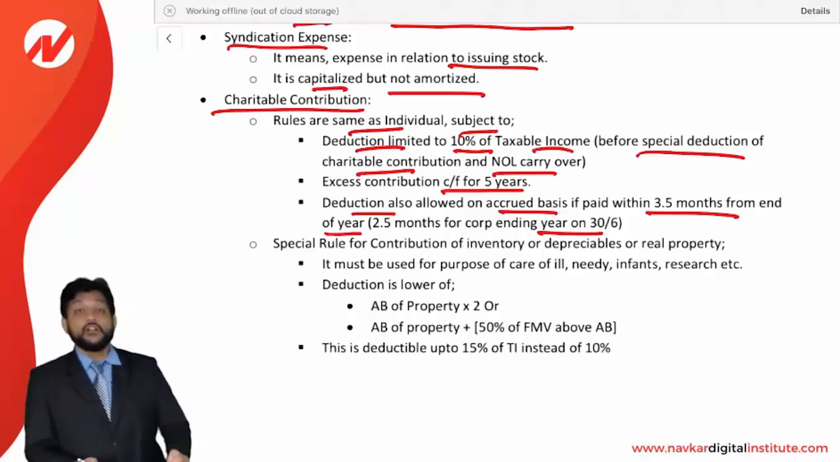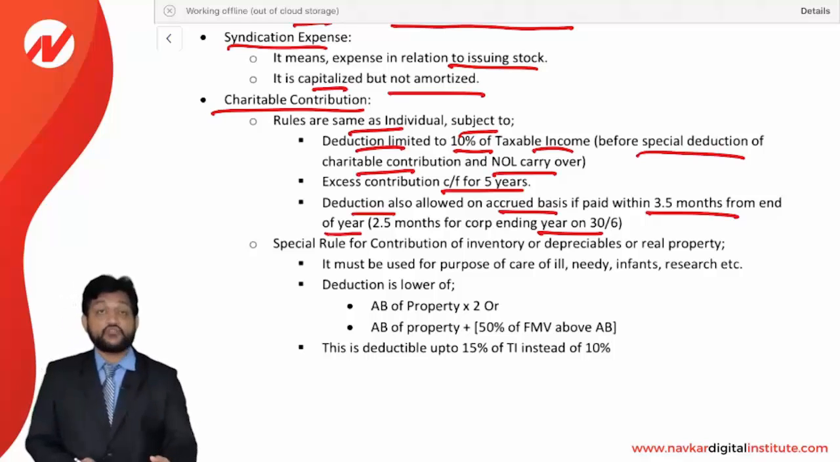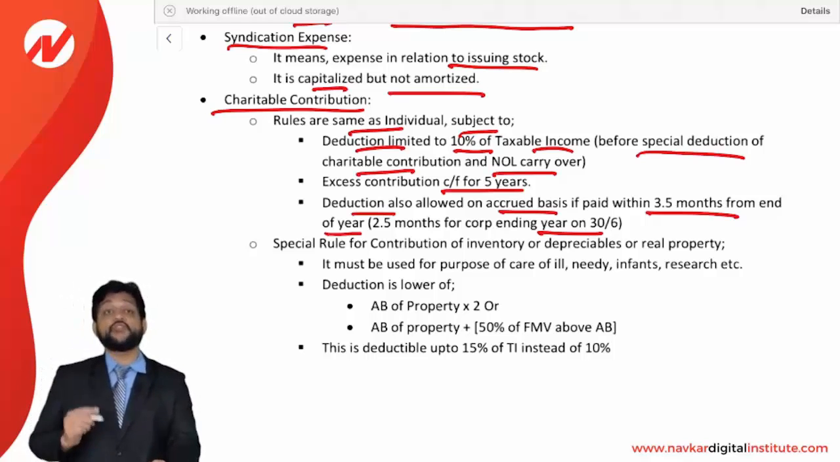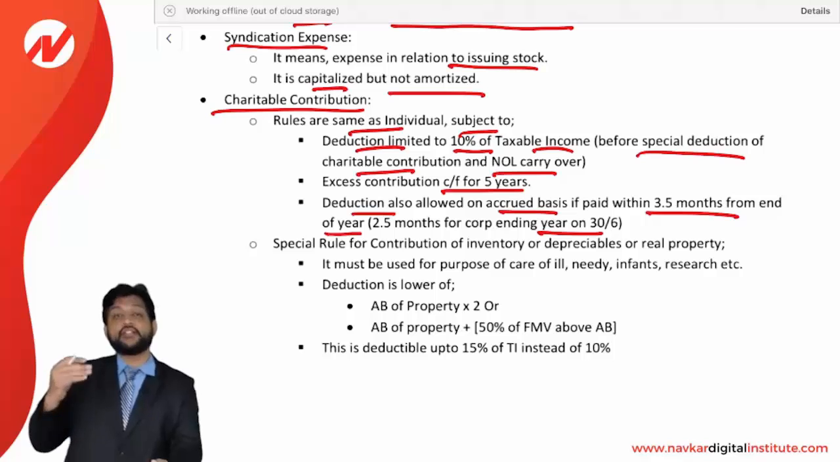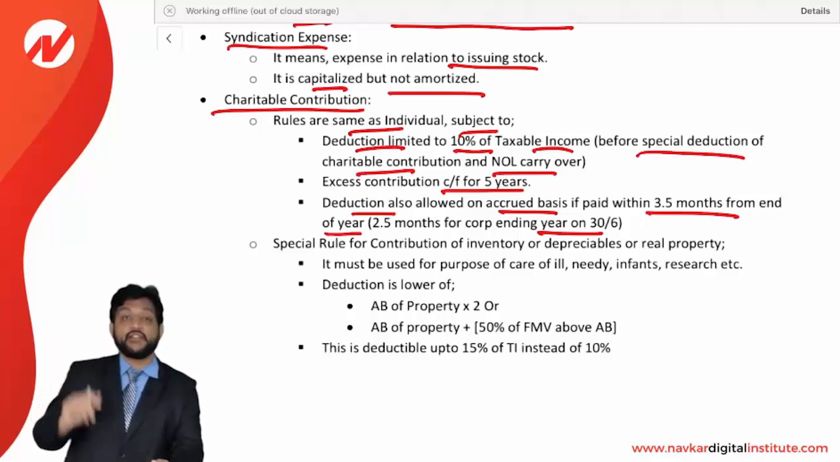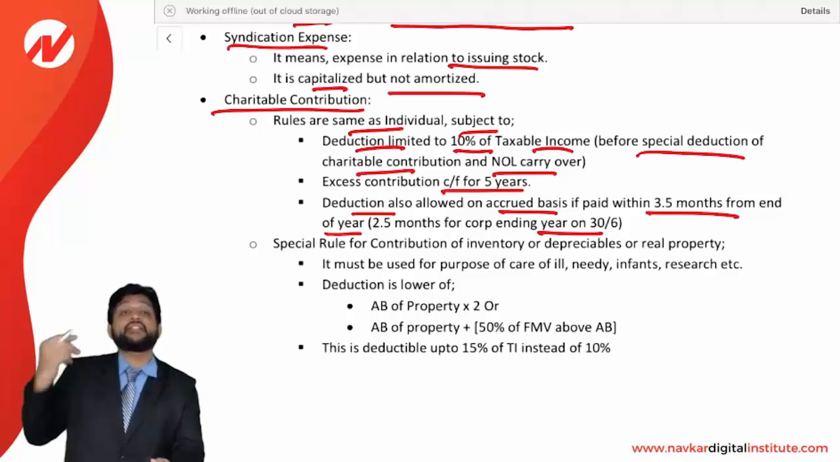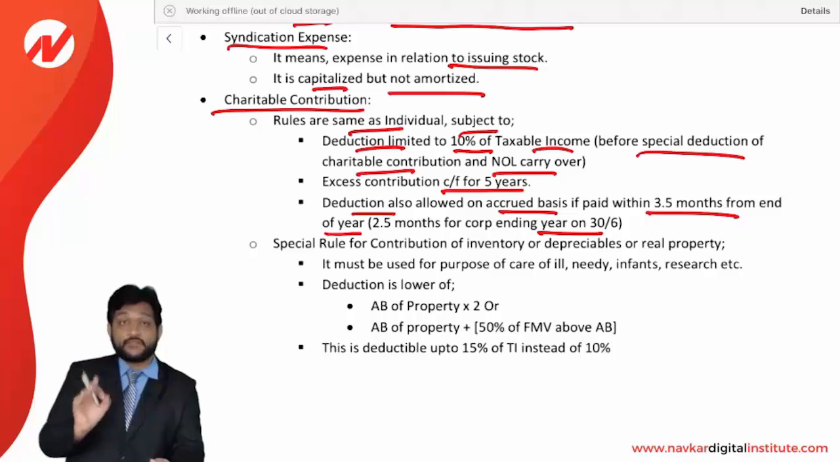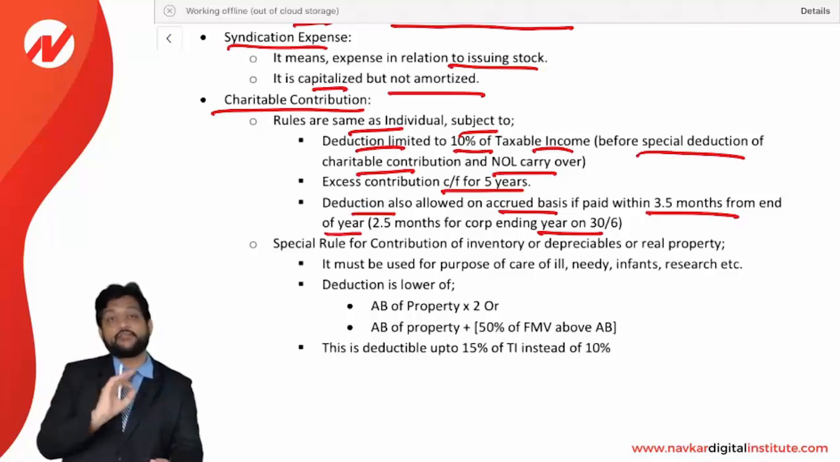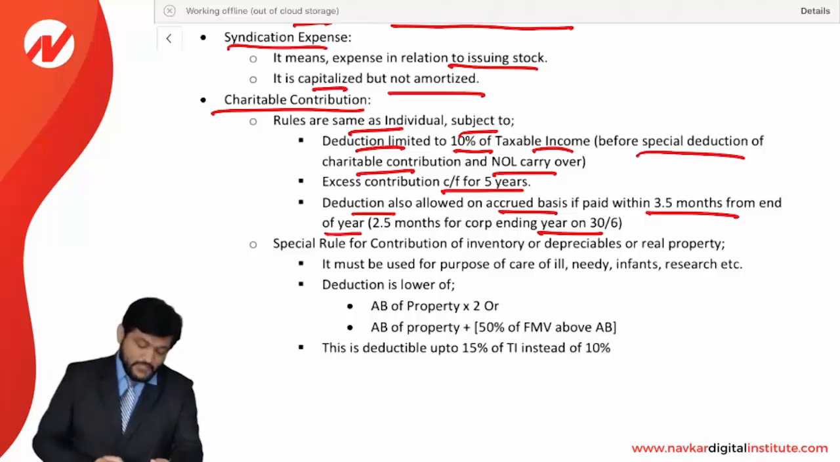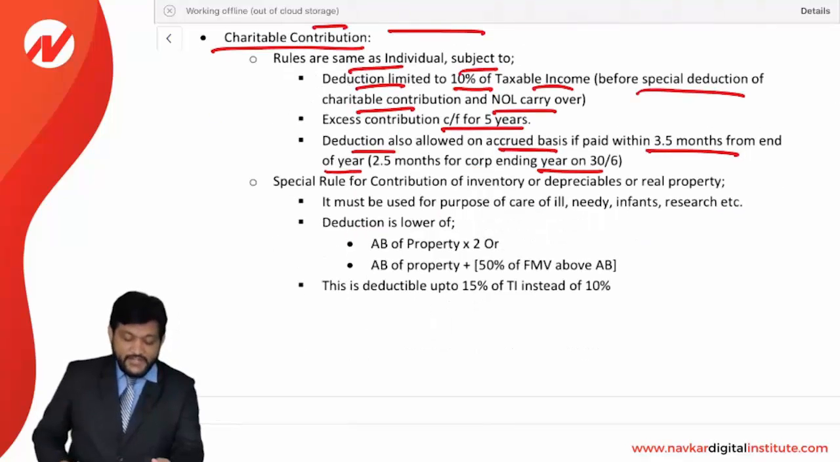Accrual basis deduction is allowed for a charitable contribution if you complete your contribution within 3.5 months from the end of the year. Let us say your year ends in December, so you can get a deduction on the basis of accrual in December only, but it is to be paid within 3.5 months in the next year. So 3.5 months means up to 15th April. If you pay it by 15th April, then it will be deducted in December only. And if you are following a year ending on 30 June, then it will be 2.5 months instead of 3.5.